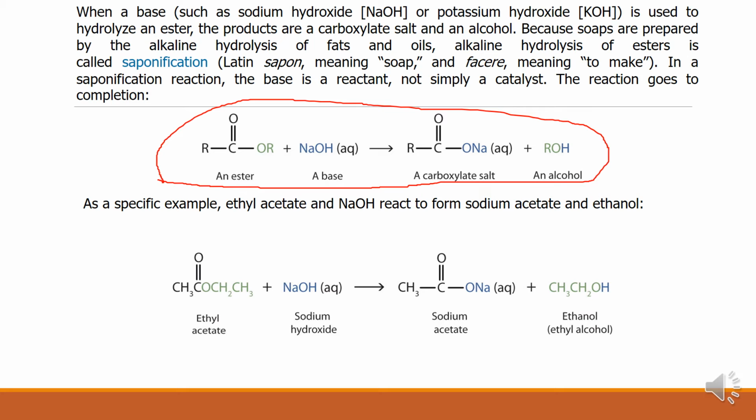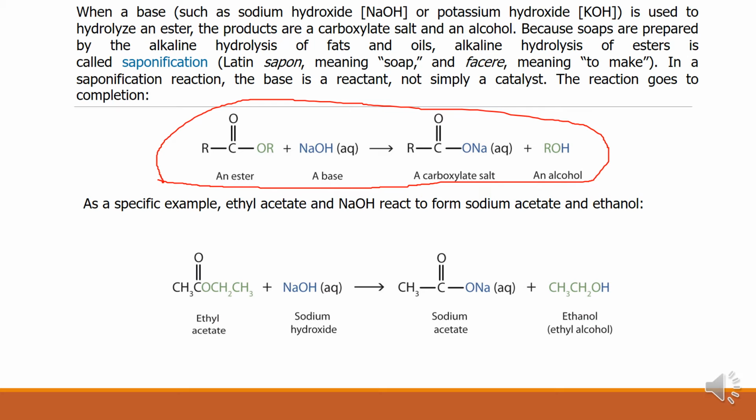Ester with base gives carboxylate salt and alcohol. This is called saponification. It is a Latin word: sapon meaning soap, facere meaning to make. In the saponification reaction, base is a reactant, not simply a catalyst.